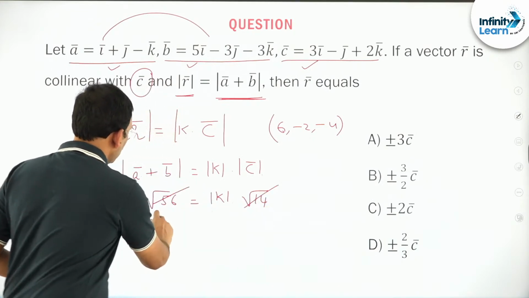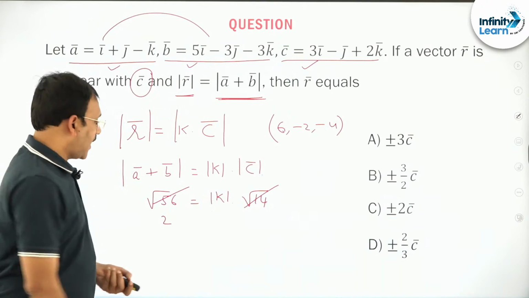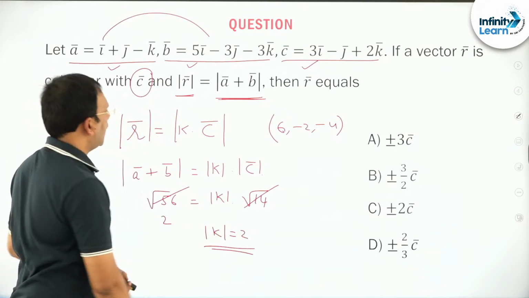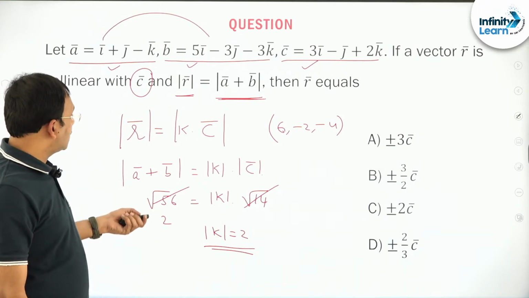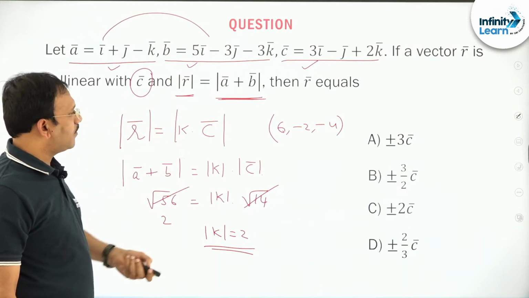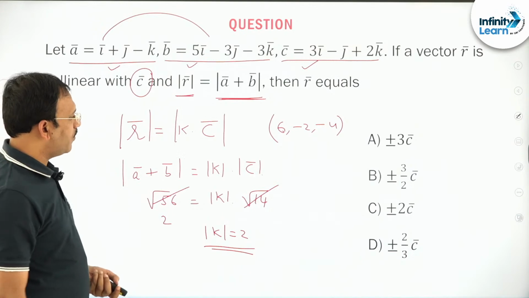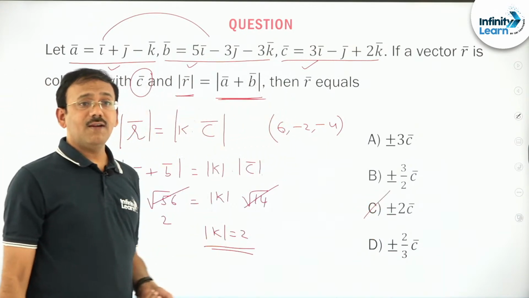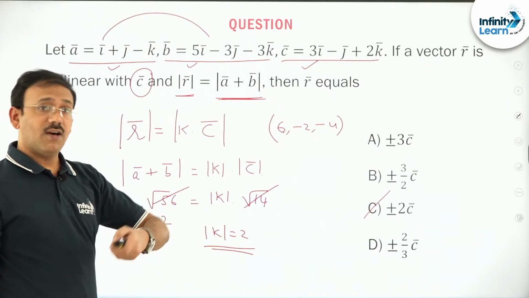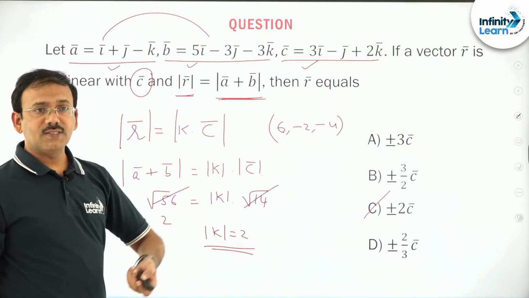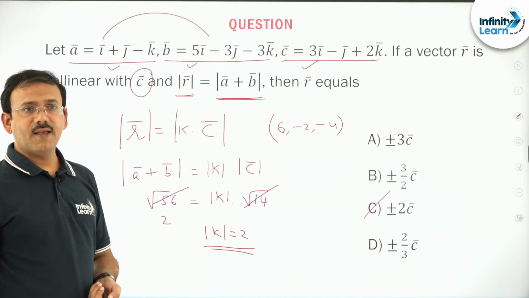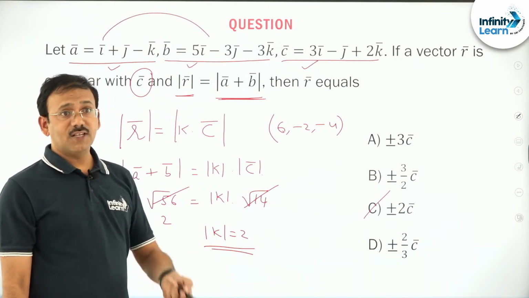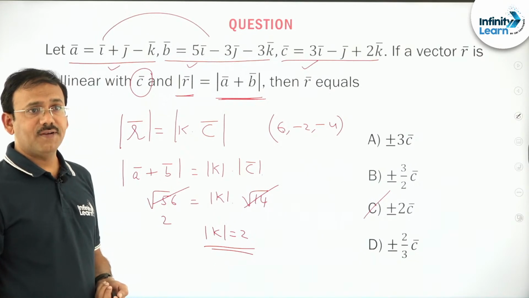So mod K must be 2. Initially we took R bar as K into C bar, so K is 2 means you can take 2C. Collinear means it can take the same direction or opposite direction, so plus or minus 2C bar. If somebody could do it faster than me, you can post the answer, I will be very happy.